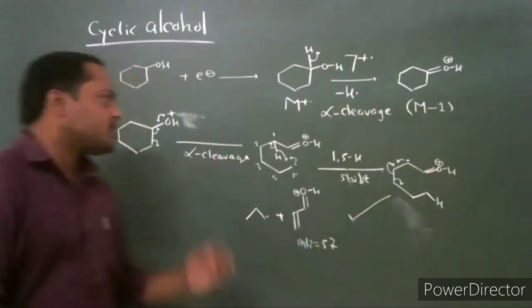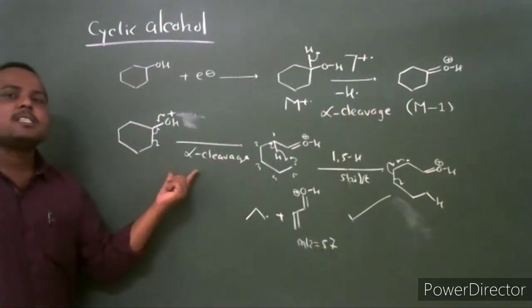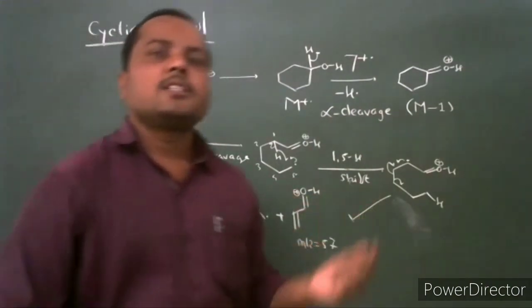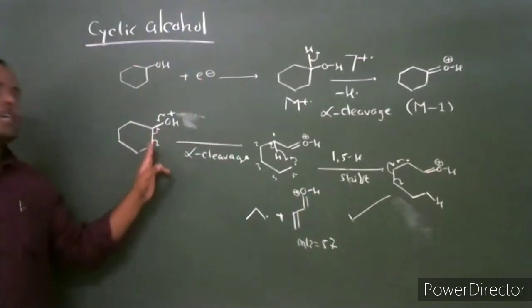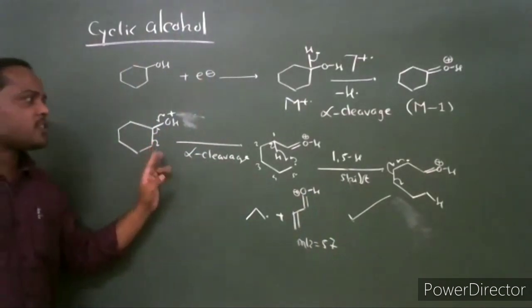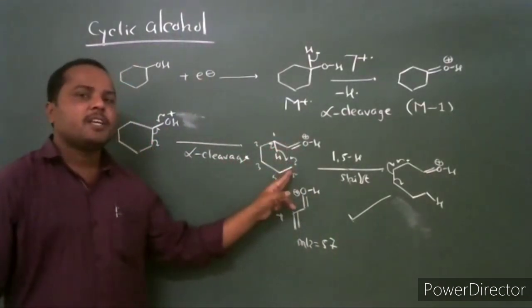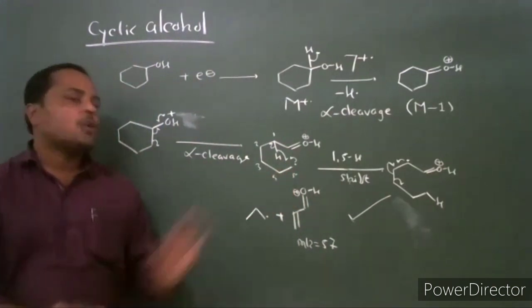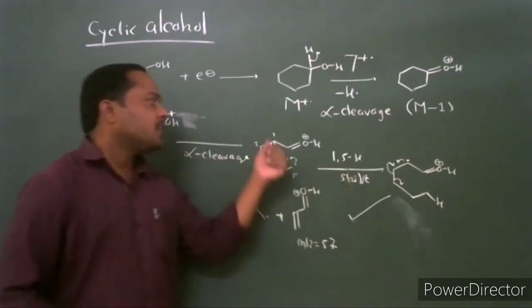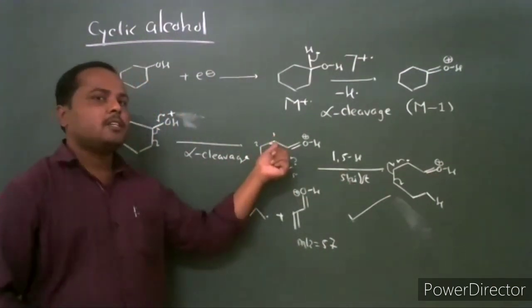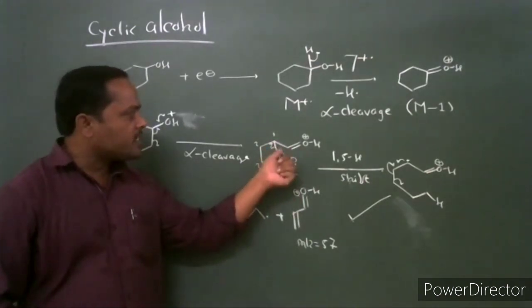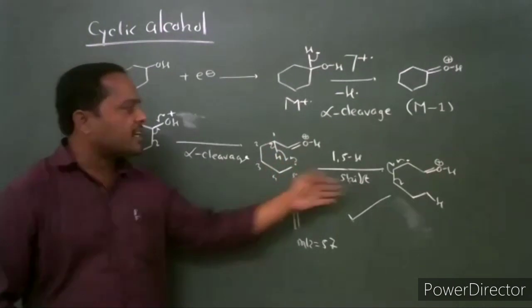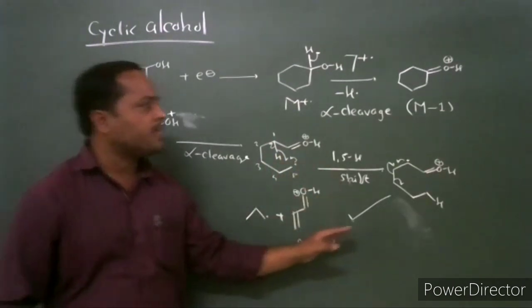Another way of fragmentation in cyclic alcohol is alpha cleavage. In this alpha cleavage, the bond next to the hydroxy group undergoes cleavage to give a radical cation. This radical cation undergoes a 1,5 hydrogen shift. The hydrogen from one carbon shifts to carbon number 5. It is a radical. This is homolytic fission. This radical and this radical combine. The 1,5 hydrogen shift takes place.